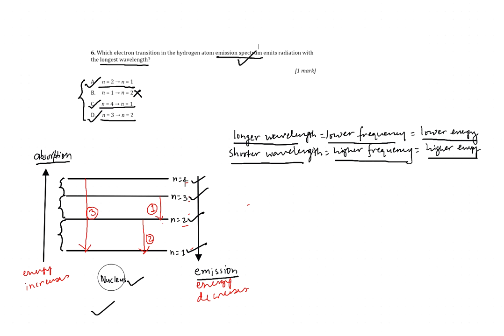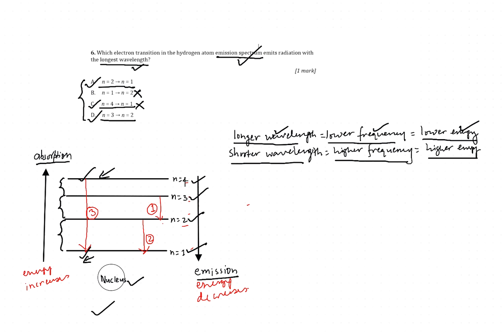Second is longest wavelength. Longest wavelength means lower frequency, means lower energy. Now let's see the transition and where it gives us the lowest energy. If you're coming 4 to 1, you can check that from 4 to 1, it is giving you the highest amount of energy difference. It had so much energy and now it has come down to such low energy. Therefore, it must have given out a lot of energy, and a lot of energy means shorter wavelength. But you have to find the longest. So this is out of the options.